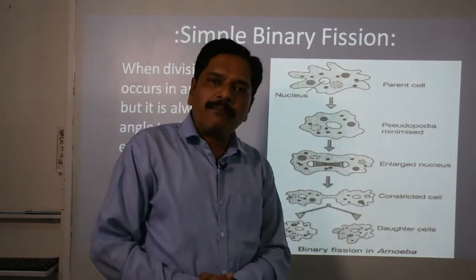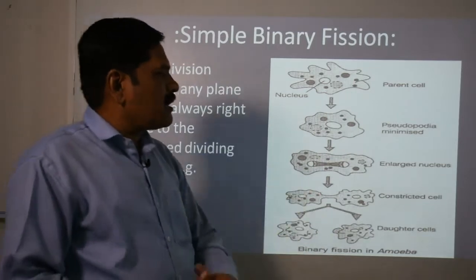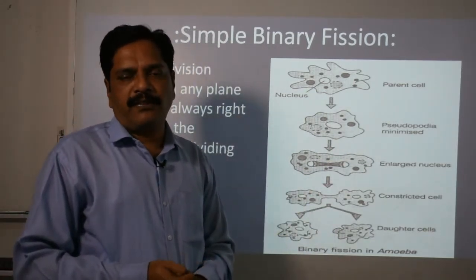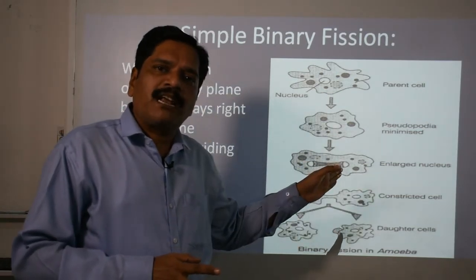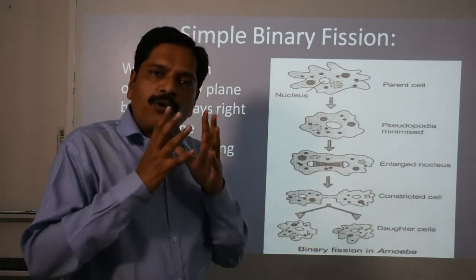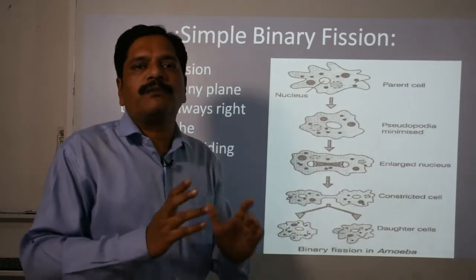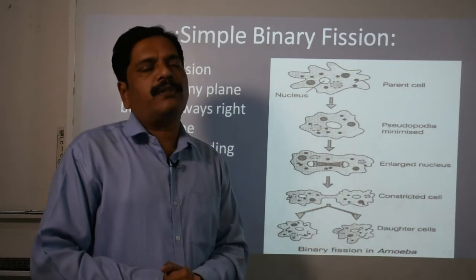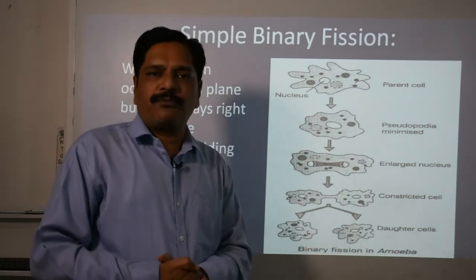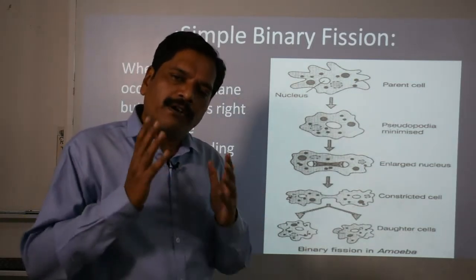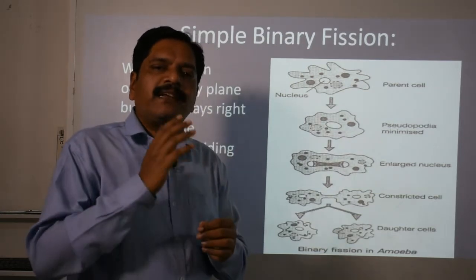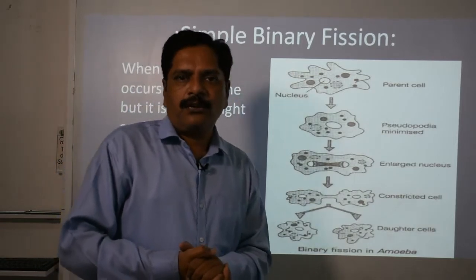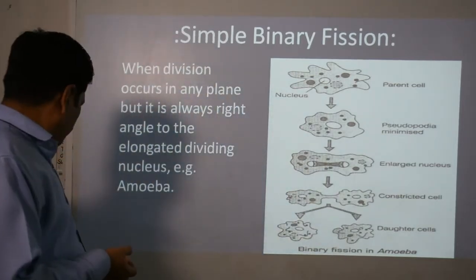Which fission? Simple binary fission, okay. So this amoeba is a specific example of simple binary fission. And what is the reason behind this type of fission? Because there is no axis or symmetry observed in the amoeboid cell, clear. So that's why this is the best way of reproducing from any point, but what is the compulsion? Exactly at the right angle to the direction of the fission of the nucleus, that is the basic feature, okay.